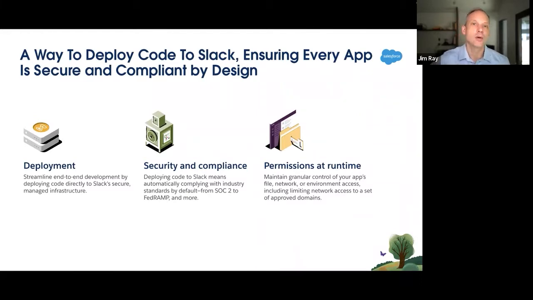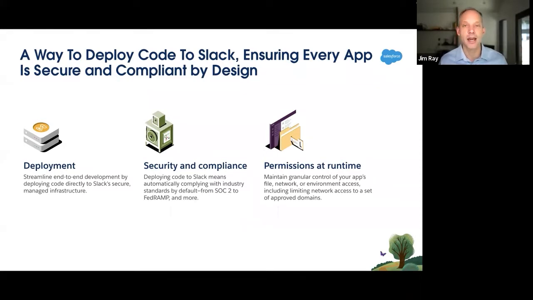Because the code is going to be hosted on Slack's infrastructure, then you'll be able to say things like, I don't want this application to call out to third-party APIs except for the ones that I want to explicitly allow. So we think this is going to be great for administrators as well as great for developers as well. And I should note here that the ability to deploy on Slack's infrastructure, that's completely optional.